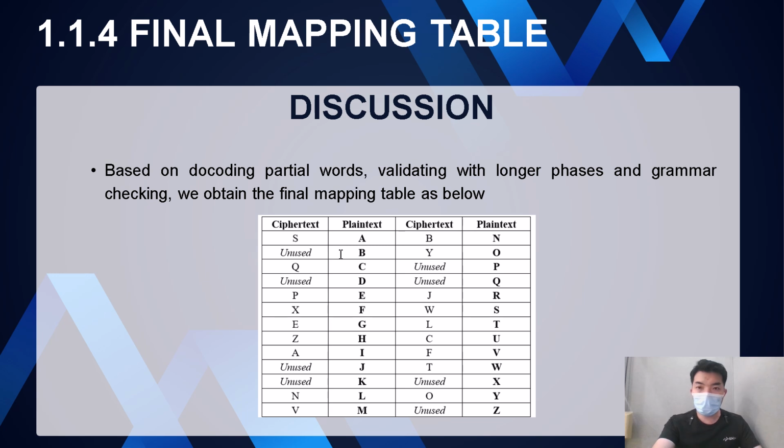Based on the previous strategy and steps discussed by Zijian, I'm going to touch on the final mapping table, which is under section 1.4. Based on decoding partial words, validating the longer phrases, and grammar checking, our group has obtained the final mapping table as below, and you can refer to the table that we have over here. Thank you.